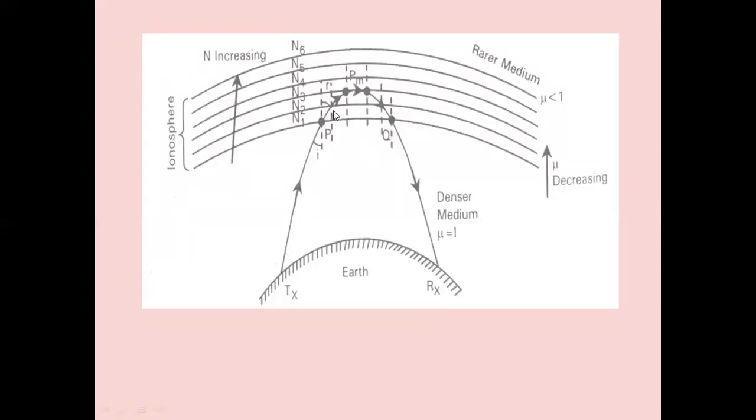So there are refractions from the different layers of the ionosphere, and the signal bends away from the normal. Due to that, the signal is collected at the receiving end. Instead of propagating the signal through the ground, we are propagating the signal through the ionospheric layers. The most important phenomenon is the refraction from the different layers of the ionosphere.